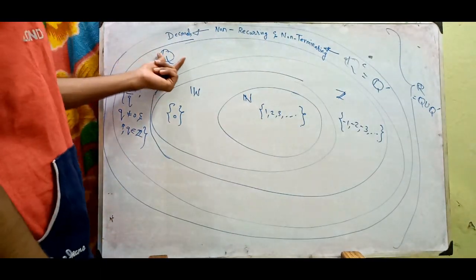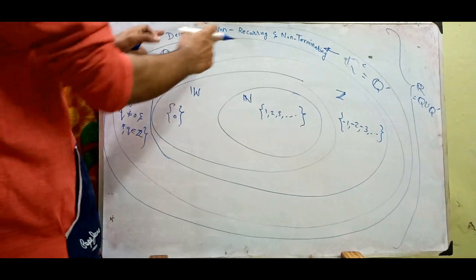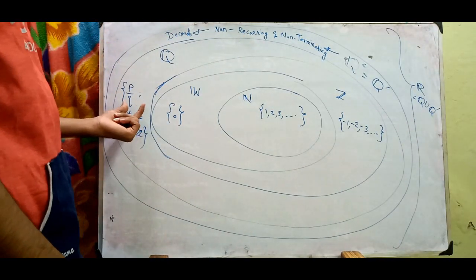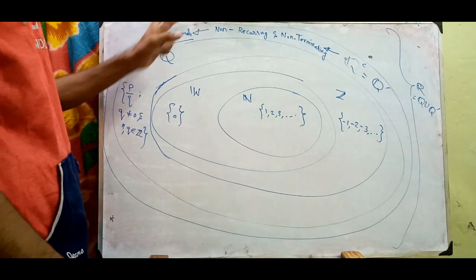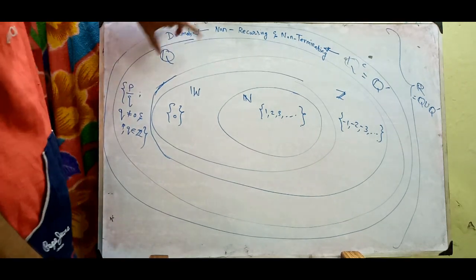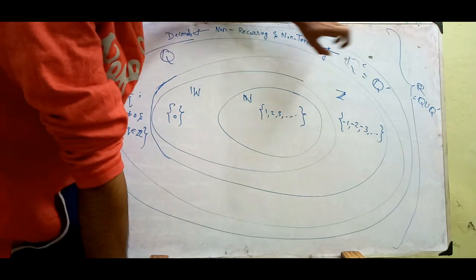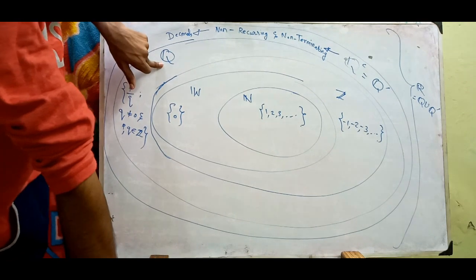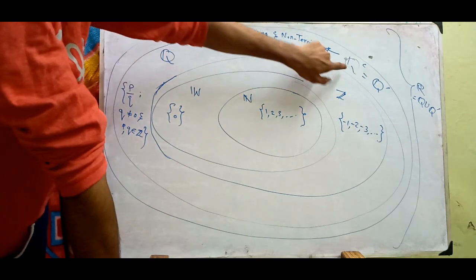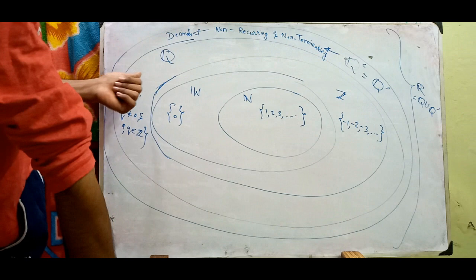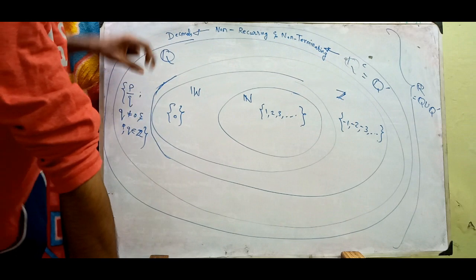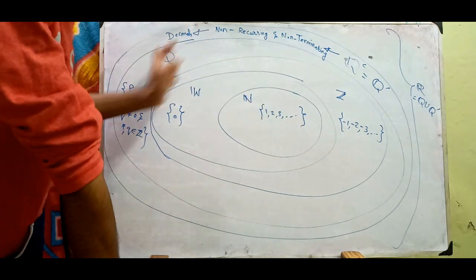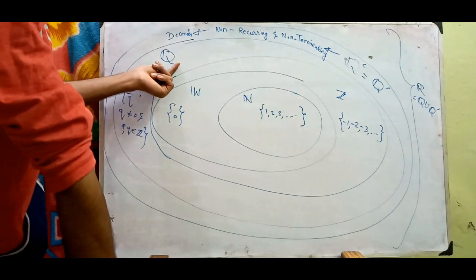If I consider Q union Q dash, all the non-repeating and non-terminating numbers which are not present in rational numbers are included in irrational numbers. Those numbers which are not rationals are called irrational numbers. In rational numbers we can't find irrational numbers, and in irrational numbers we cannot find a rational number. Whole numbers, natural numbers and integers are all contained in the rational numbers.